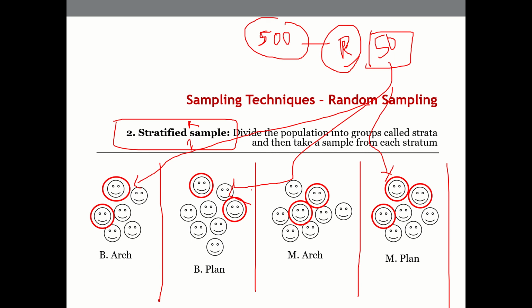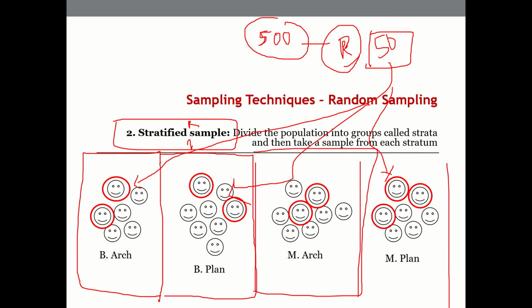This is a possibility because it is a random number and we don't know what number we may get. But that will not give a correct picture. There will not be correct representation of respondents from different disciplines or backgrounds.